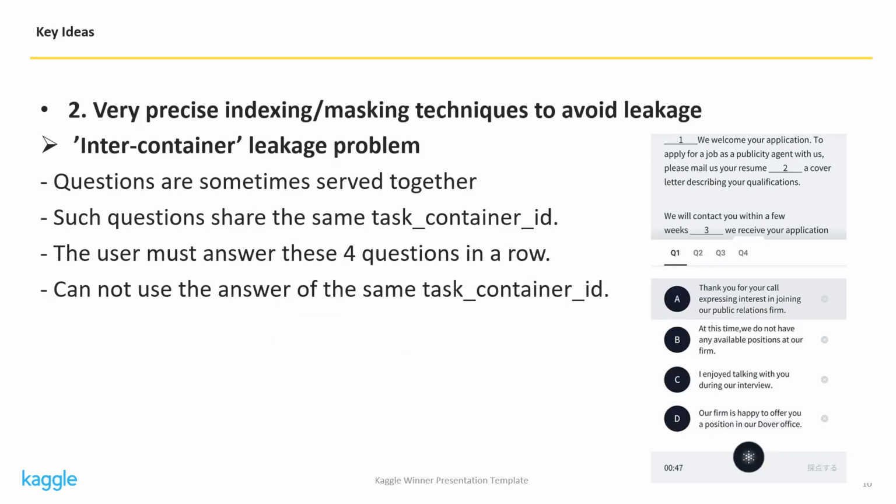The second point is indexing and masking techniques to avoid data leakage. In this competition, there is a column named Task Container ID. This column means questions are sometimes served together as shown in the image. In this case, the user must answer these 4 questions in a row and cannot see the answer for any of them. So when making a neural net model, we cannot use the information of the sample which shares the same task container ID. I call this problem inter-container leakage problem. To avoid this problem, we used very precise indexing and masking techniques.